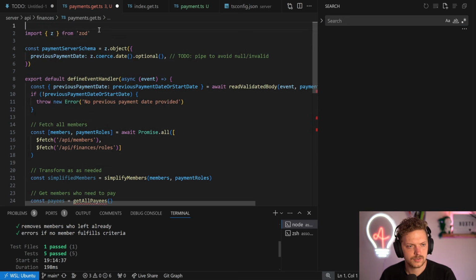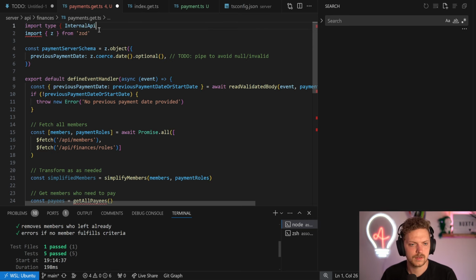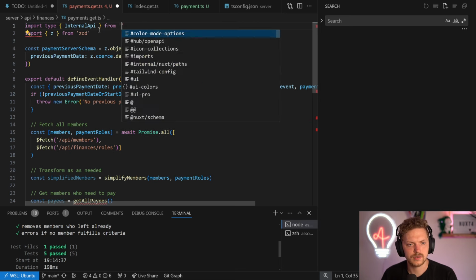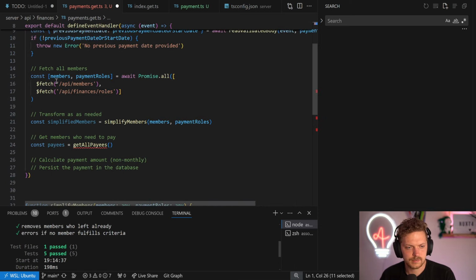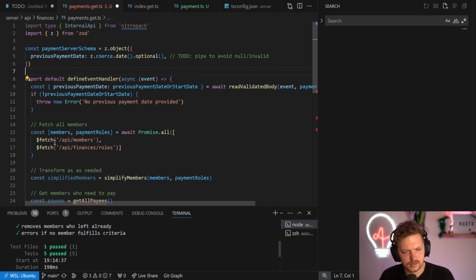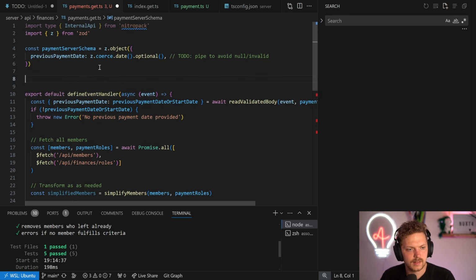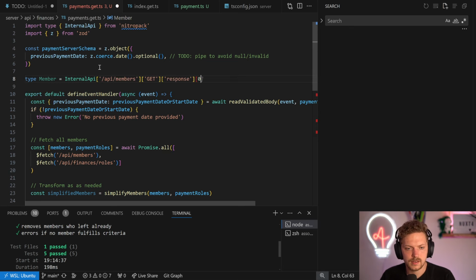So what we do in Nitro, we can say we import type internal API from, I can't type today, I'm very sorry, Nitro pack, right? And then we just say, okay, this is basically the result of that. We can probably even define it in here, but we need it out of that. So let's say type member is internal API, API members, get, and then we have the default.